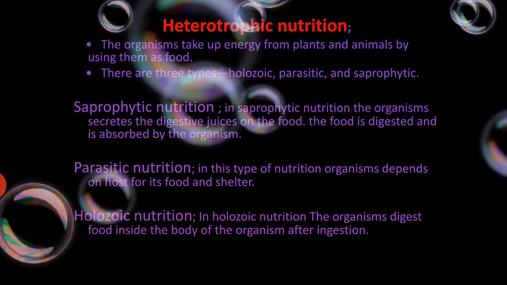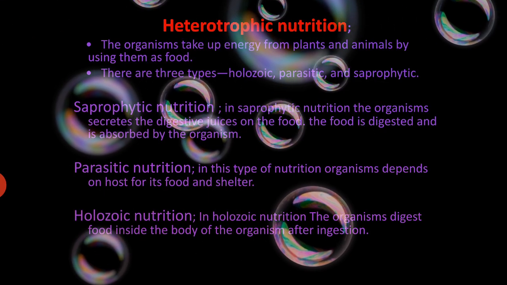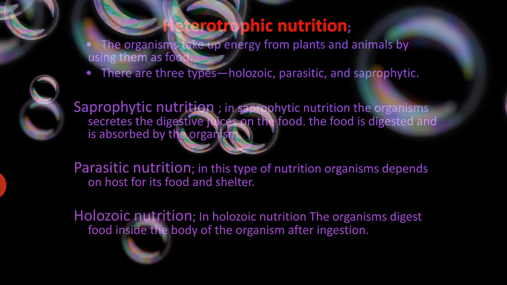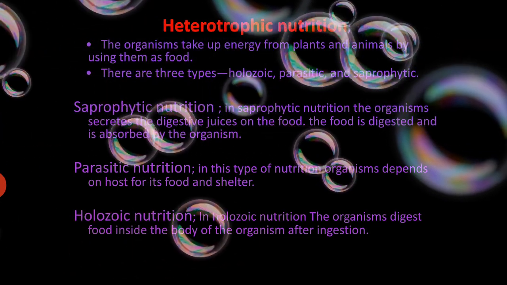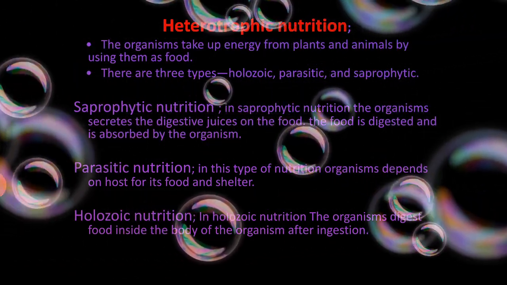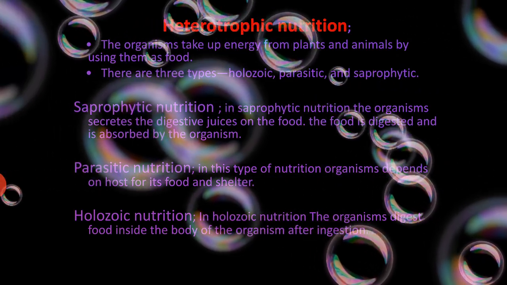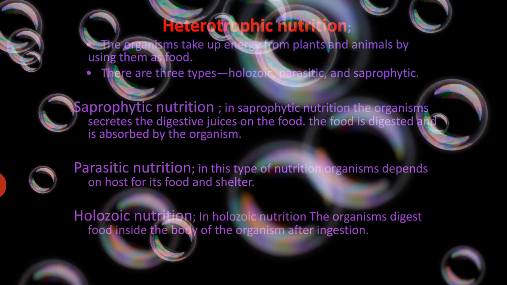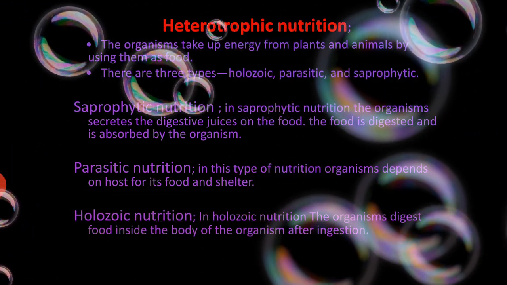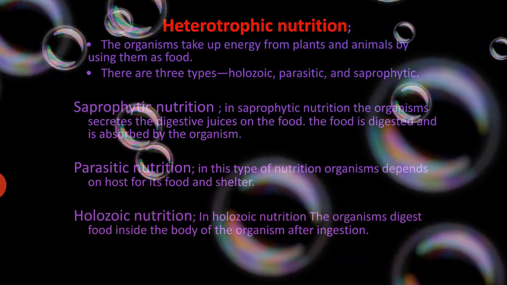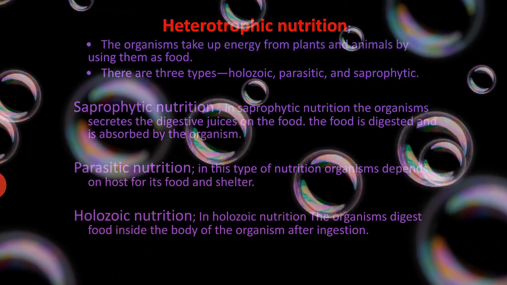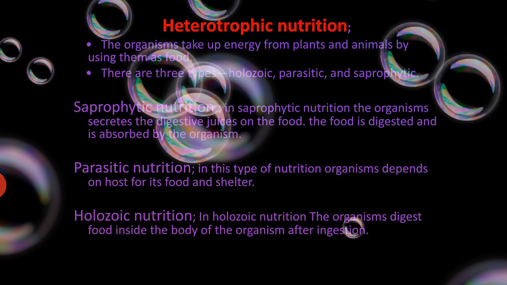Saprophytic nutrition: in saprophytic nutrition, the organisms secrete digestive juices on the food, which is digested and then absorbed by the organisms. These organisms depend on dead and decaying matter for their nutrition. Parasitic nutrition: in this type of nutrition, the organisms depend on a host for food and shelter.